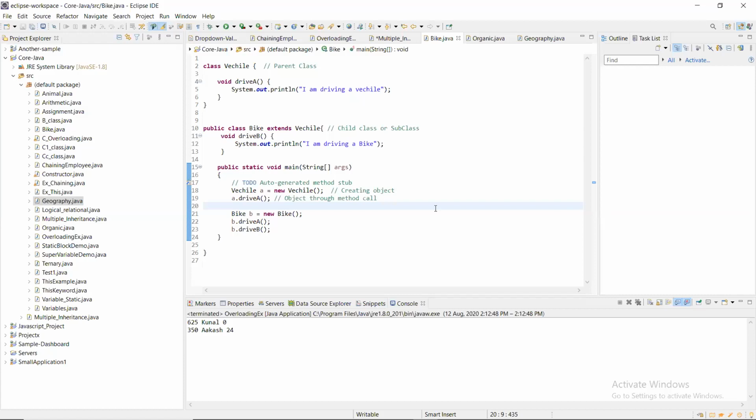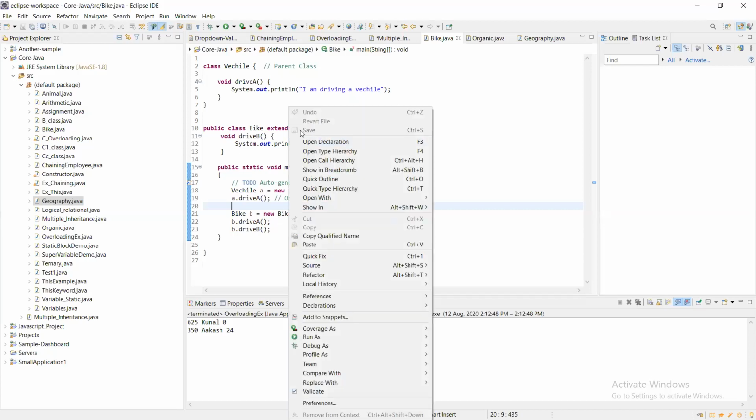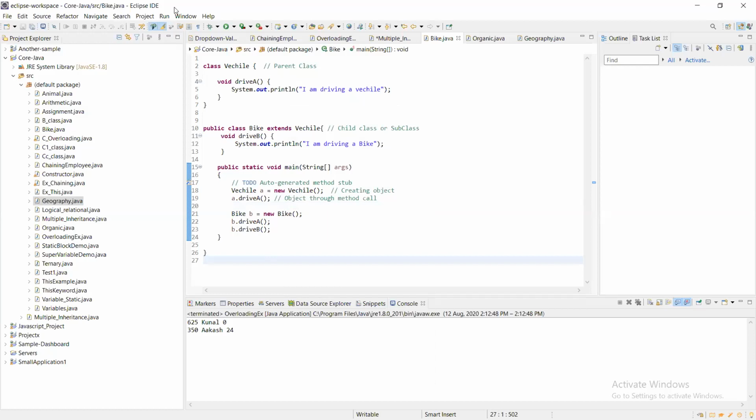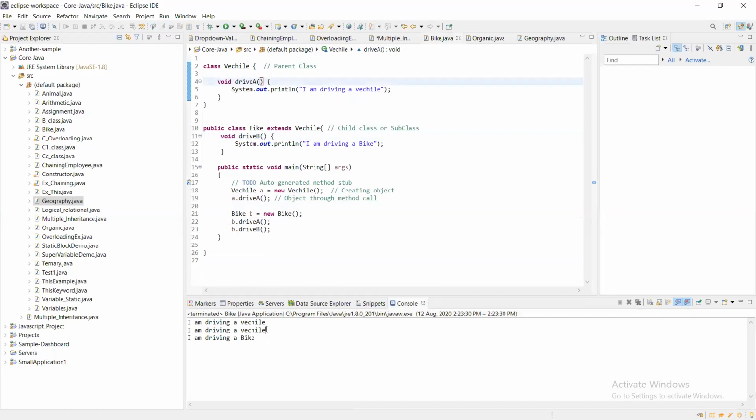Okay. Since I haven't shown my inheritance program, let's take a quick recap. This is my main class, Vehicle. This is the parent class. This is the child class. Here I'm calling drive B and drive A from the child class, so it will call the parent class's method and the child class's method.